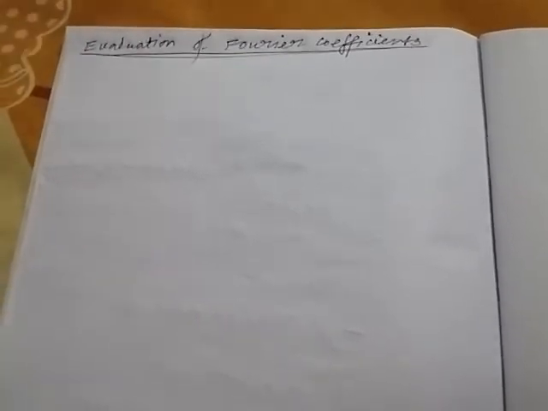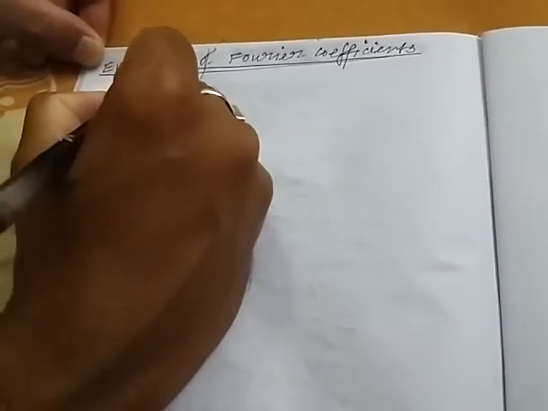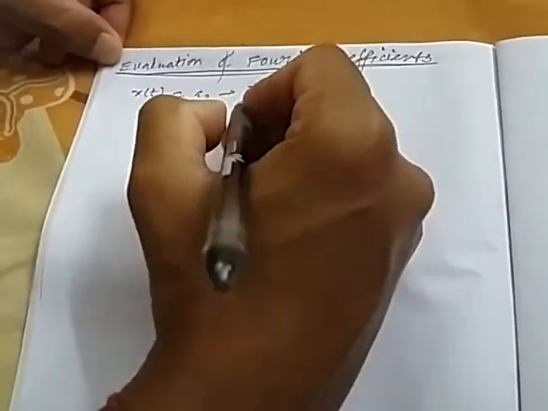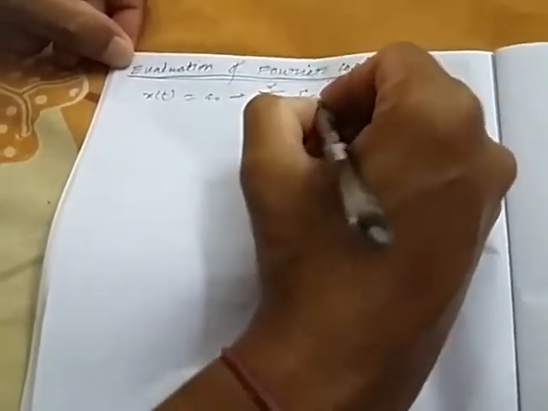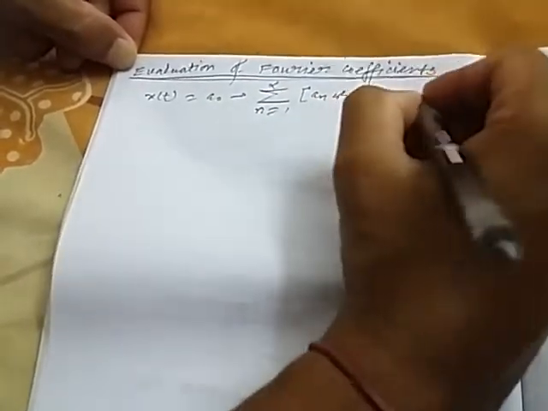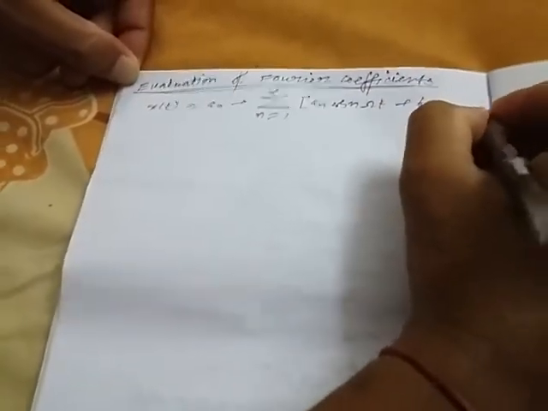Now, evaluation of Fourier coefficients. How to evaluate the Fourier coefficients? The Fourier series of any periodic function x(t) is a0 plus the summation from n equal to 1 to infinity of an cos n omega t plus bn sin n omega t. Suppose this is equation number 1.